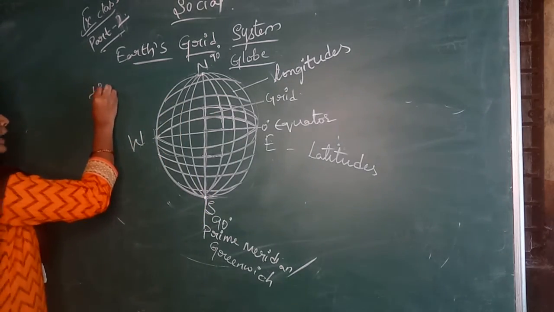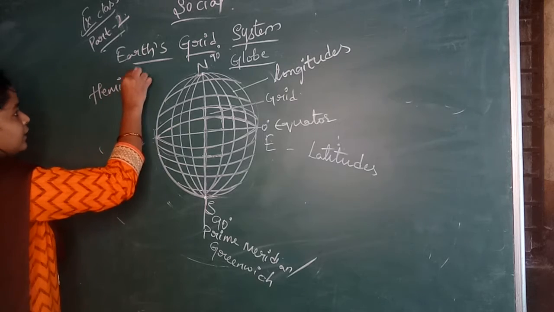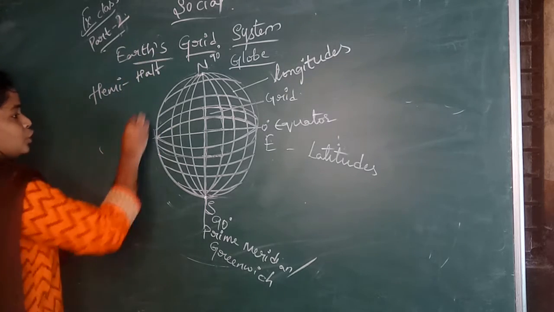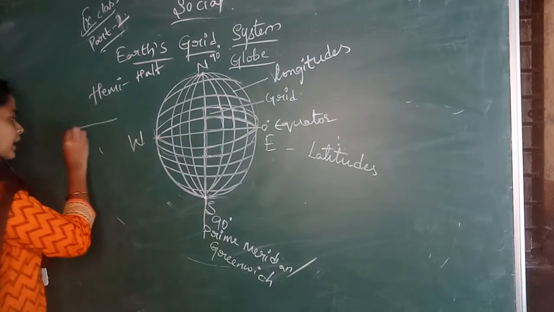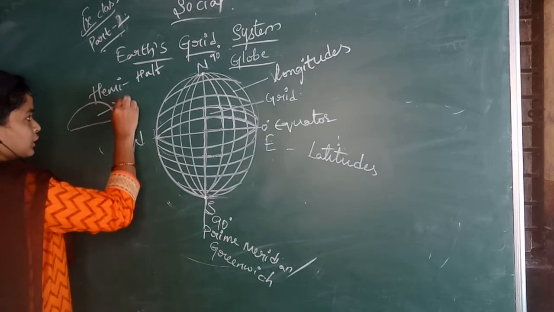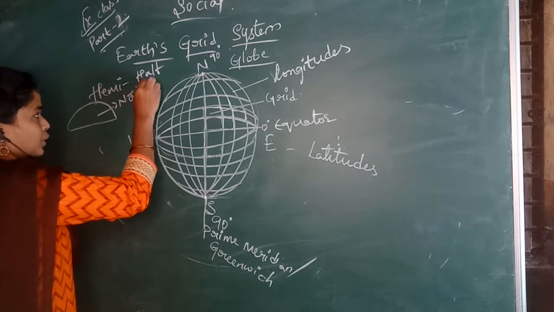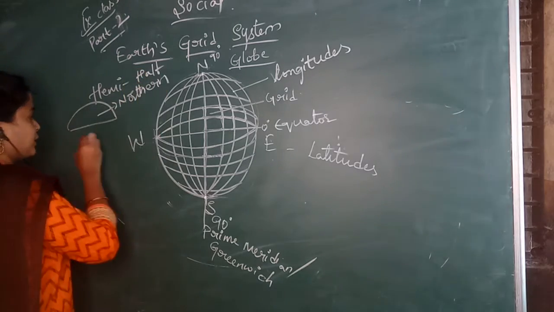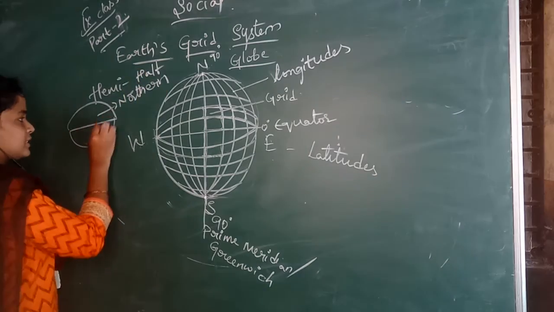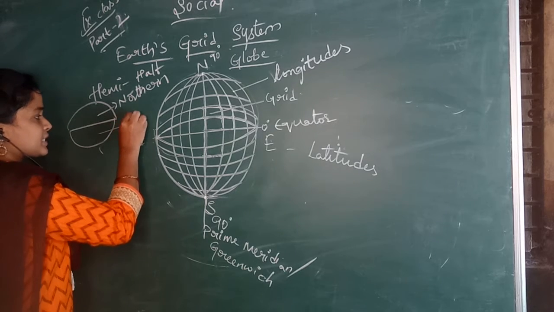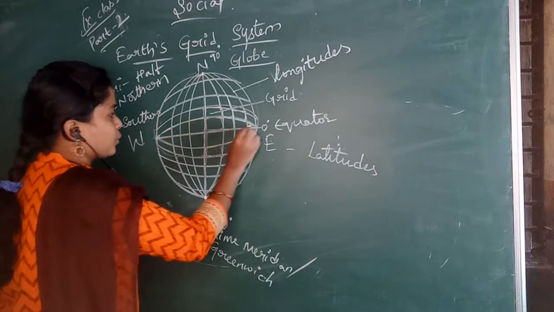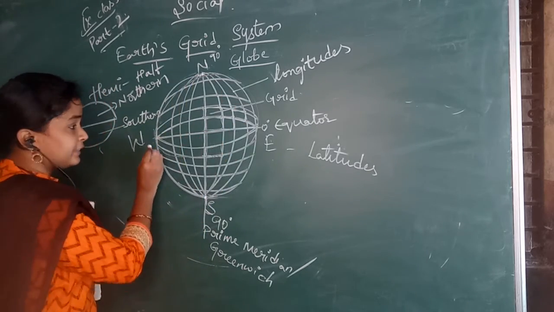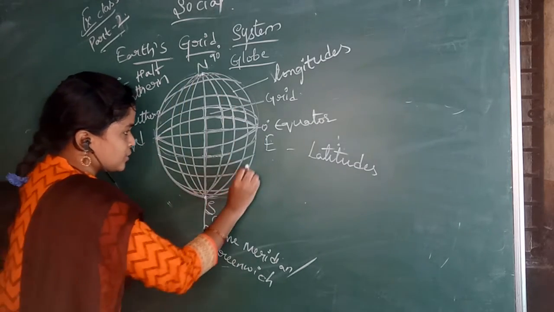What is a hemisphere? Hemi means half. So one part is divided, and the upper part is known as the northern hemisphere. The below part, the southern part, is known as the southern hemisphere.